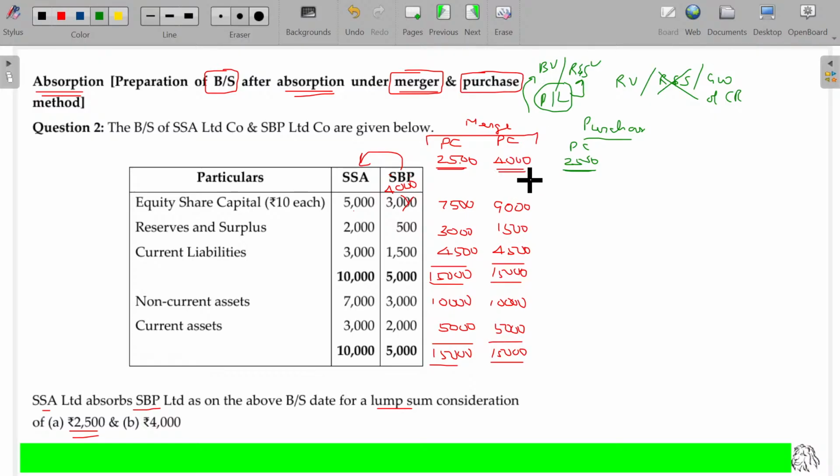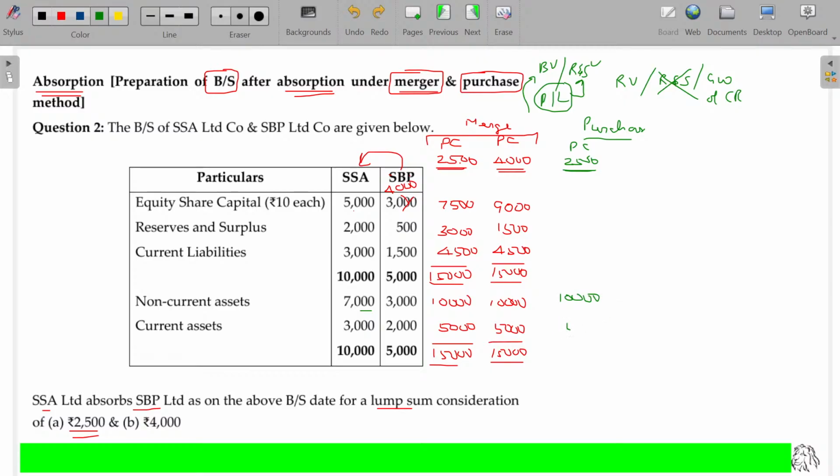That's a predominant thing. And there is no separate realizable value for assets and liabilities. We assume the book value is equal to the realizable value. So the net assets being 7,000 plus 3,000, 10,000. This 10,000 is not equal to this 10,000, because this 10,000 is all about book value. This 10,000 is all about realizable value. As the realizable value information is not given in the question, we assume the book value is equal to the realizable value. Is that clear?